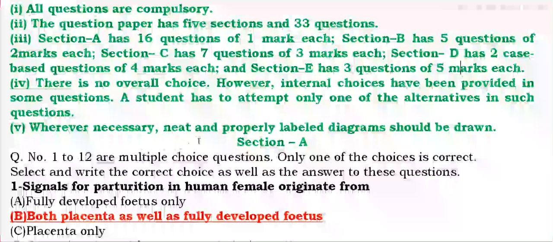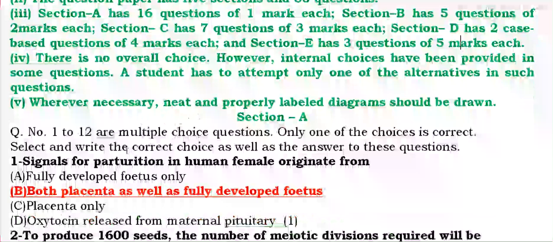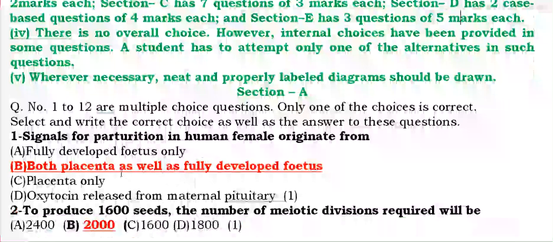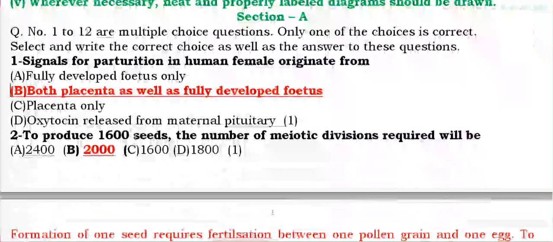They have 4 choices, and the first question is: signal for parturition in human female originates from fully developed fetus only, placenta only, or placenta as well as fully developed fetus. The answer is B. Fully developed fetus and placenta both give the signal for parturition. Next, to produce 1600 seeds, what is the number of meiosis divisions?